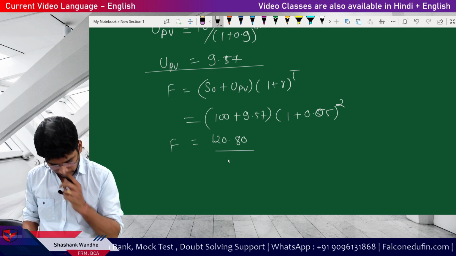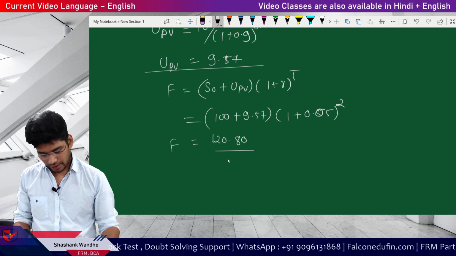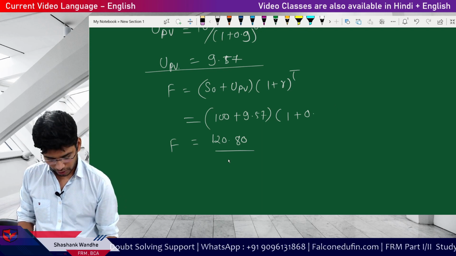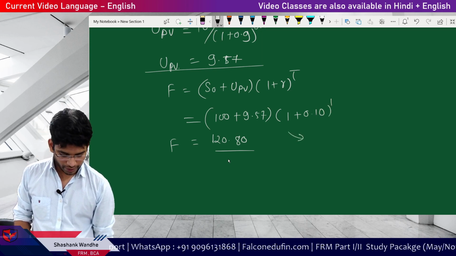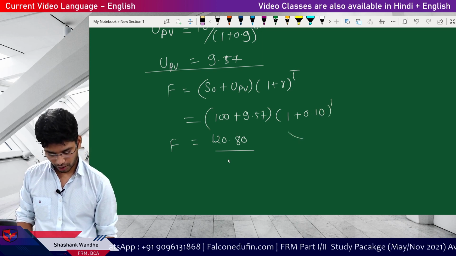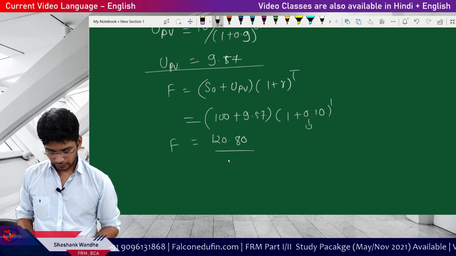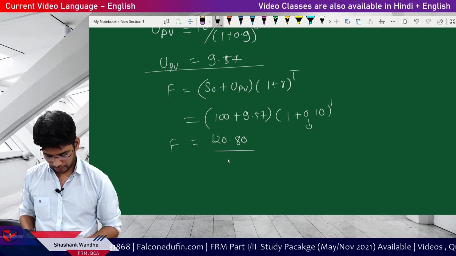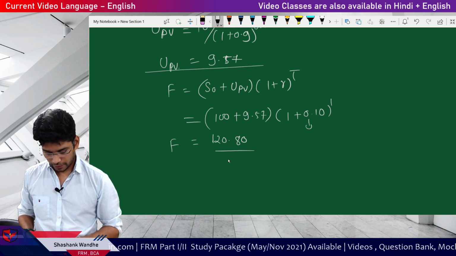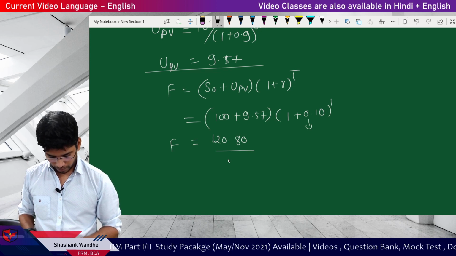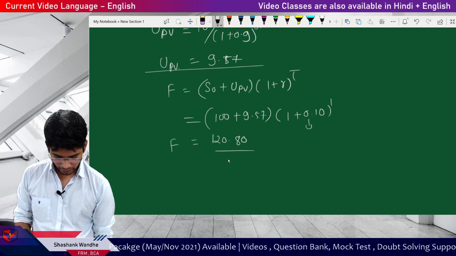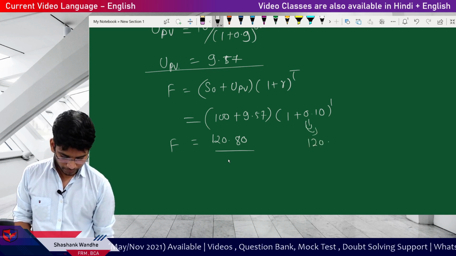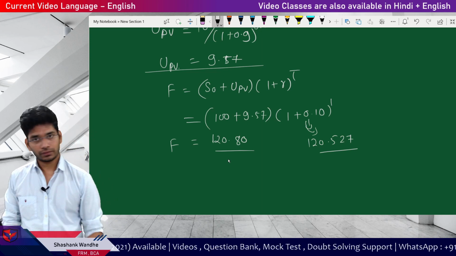Now see here, in case you don't use the semi-annual and directly go with 0.10, let's see the answer using the annual effective rate. This will be 100 plus 9.57, so 109.57 multiplied by 1.10. In this case, your answer is 120.527.